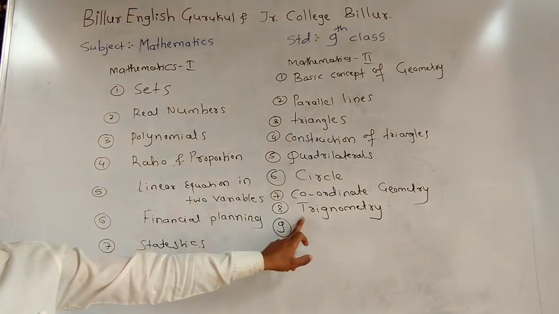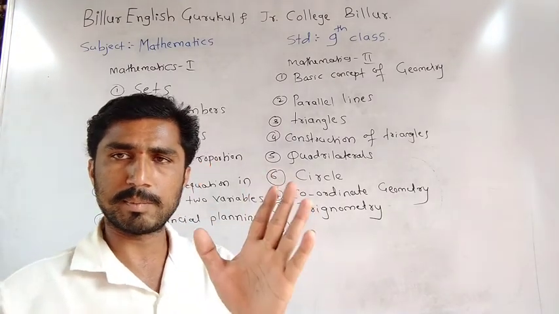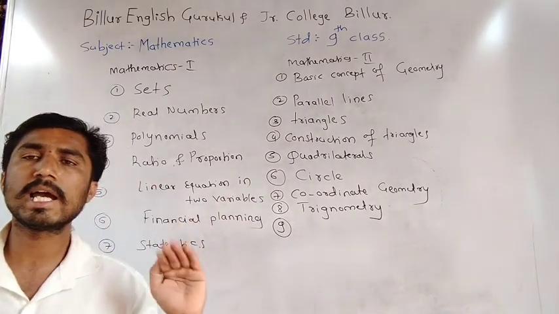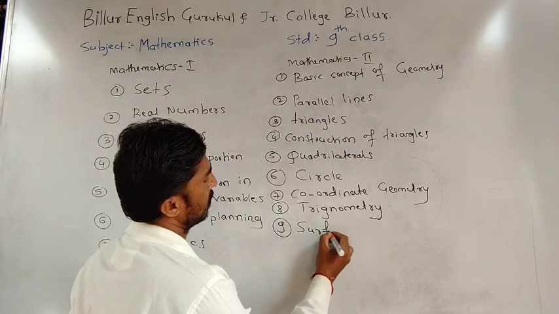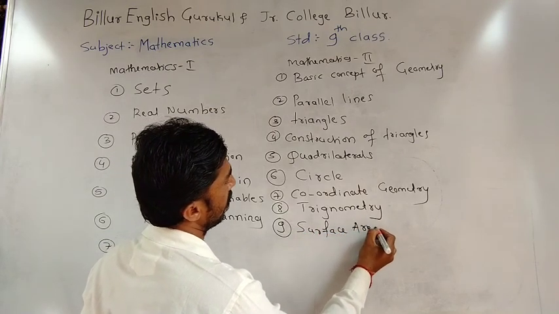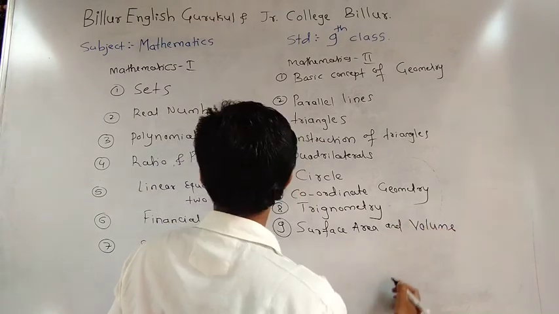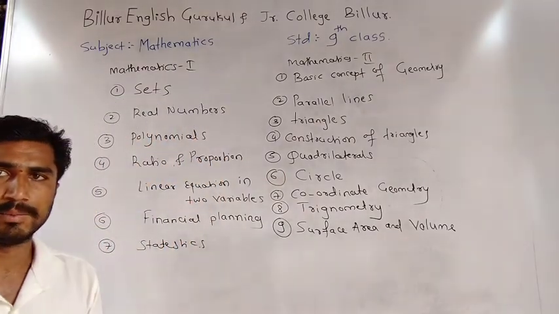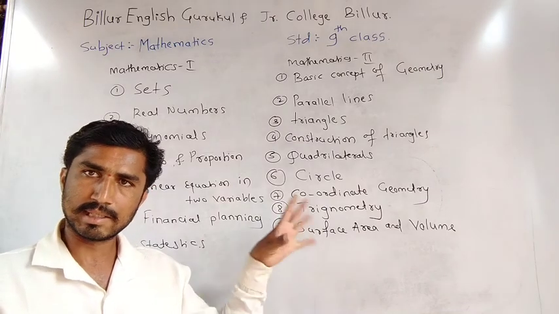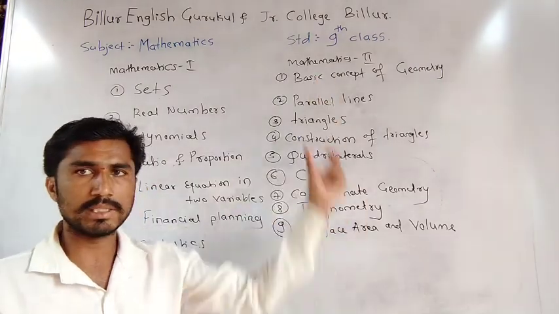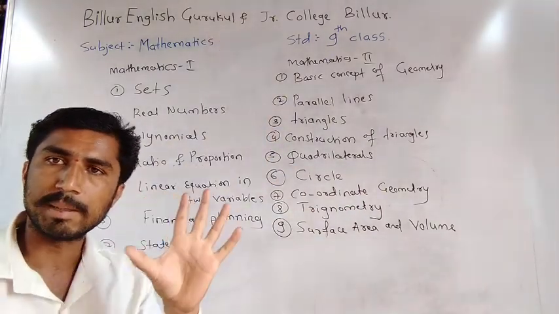What is the last topic? I know the eighth topic is trigonometry. The last topic is surface area and volume. Very, very important, surface area and volume. This is your detailed syllabus in 9th class, the 9th class syllabus in English medium. Okay. Once again I will repeat all the topic names.